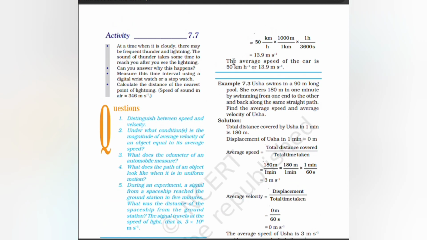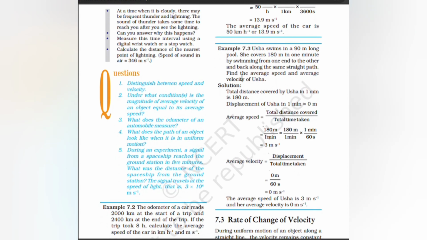Example. Usha swims in a 90-meter long pool. She covers 180 meter in 1 minute by swimming from one end to the other and back along the same straight path. Find the average speed and average velocity of Usha. Total distance covered by Usha in 1 minute is 180 meter. Displacement of Usha in 1 minute is 0 meter.